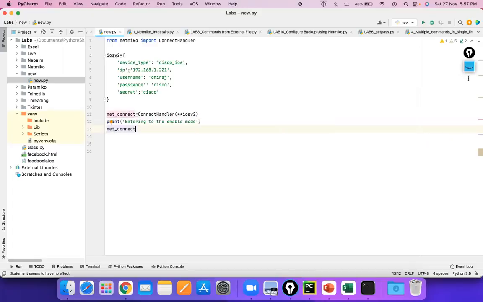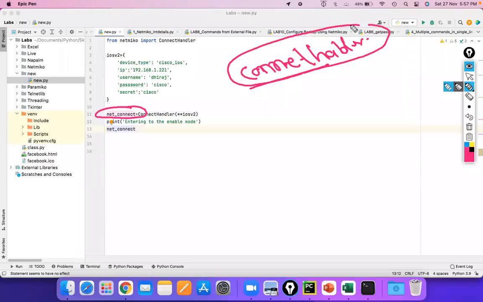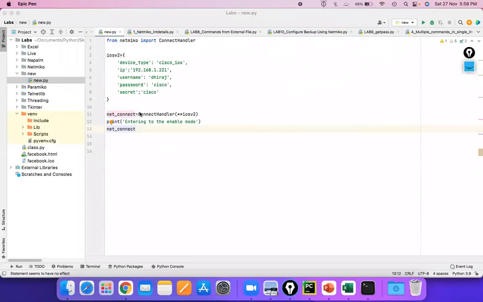For future use, our friend will be net connect, because in net connect we have connect handler which will now handle our device, right? So in this connect handler, you can consider that everything in this file is saved in net connect because it's a variable. I told you variable means a box. So in this box, everything which is written in the connect handler is saved, and now we have to use that particular box. So how can we do it? This is connect handler.